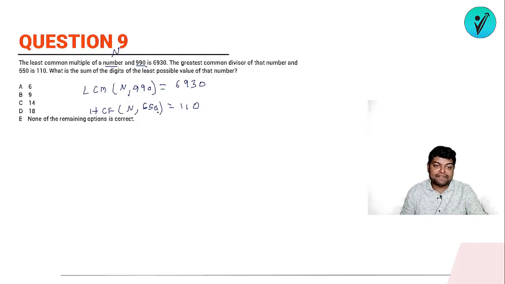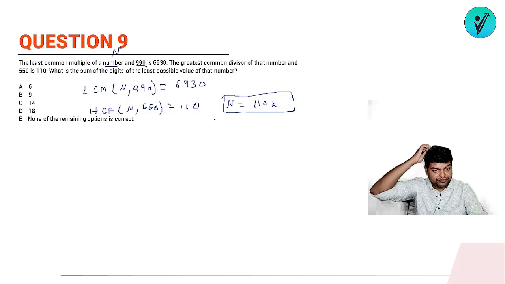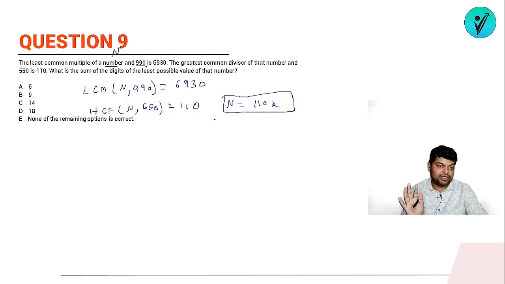तो अगर इनका HCF 110 है, so we can write n will be what? n will be of the type 110 into k. ठीक है, n will be of the type 110 into k, where k will not be any value or any number which is a multiple of 5. k कुछ भी नहीं हो सकता, it can't be any value which is a multiple of 5.